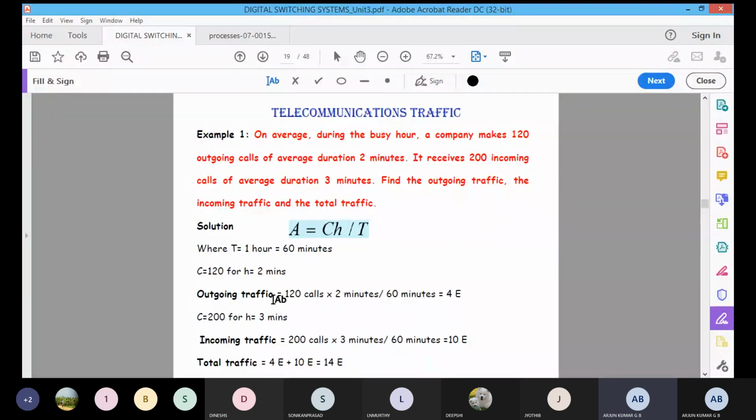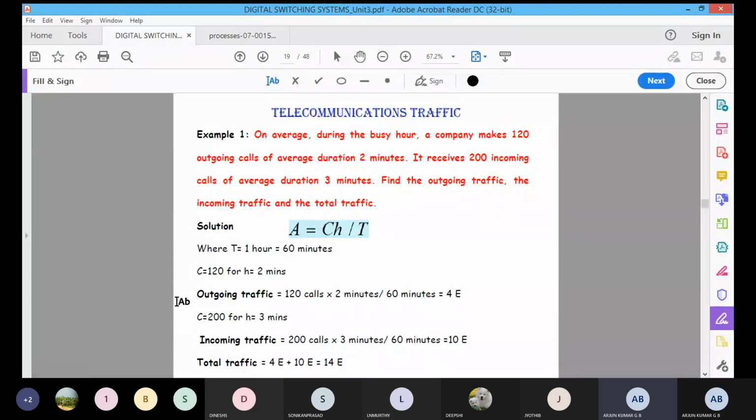The outgoing traffic is equal to C, 120 outgoing calls, and the holding time is 2 minutes, divided by the total busy hour, which is 60 minutes. You do the calculation: 120 into 2 is 240, divided by 60, we get 4 Erlangs, 4E.